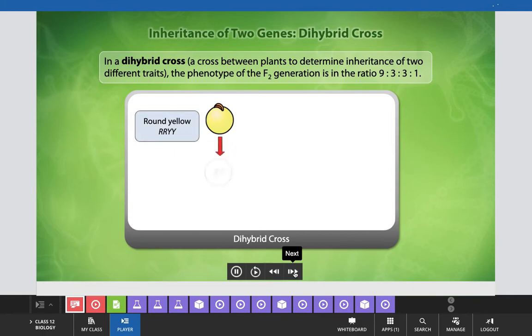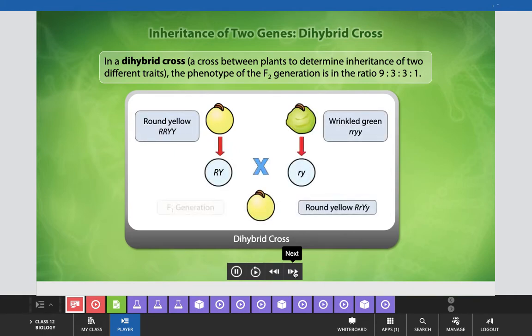Now, in today's class, we'll learn and try to understand Mendel's dihybrid crosses. With the help of the results of these dihybrid crosses, he concluded the third law of genetics, or the third law related to the pattern of inheritance, that is known as the law of independent assortment.